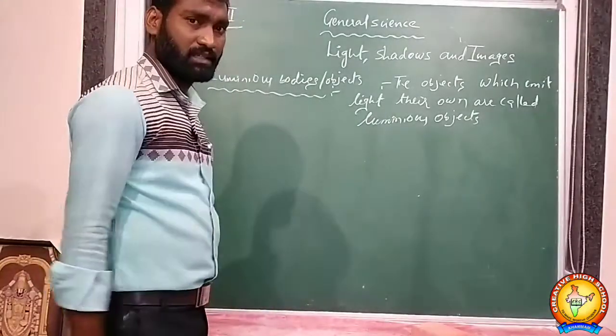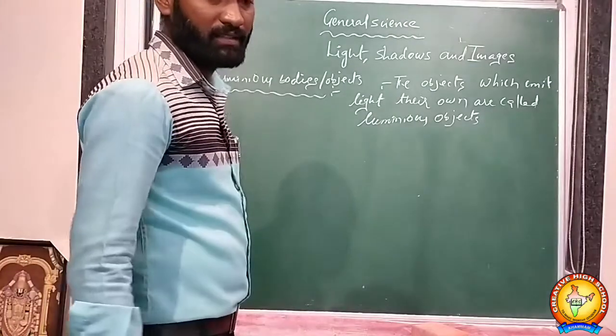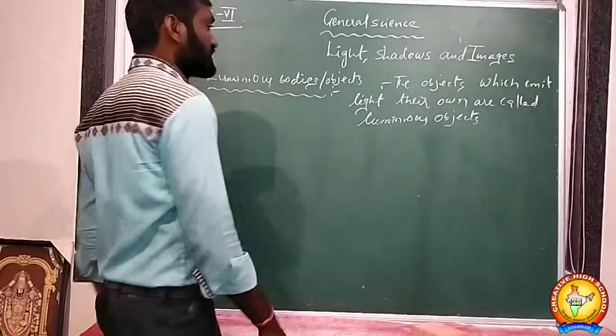They give their own light. They can't depend on others for releasing light. They are called luminous objects or bodies.